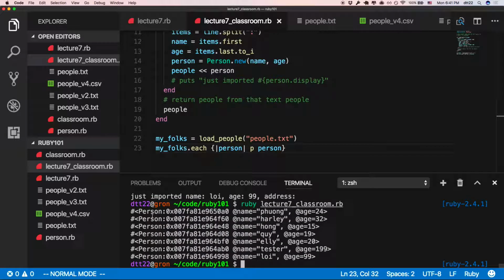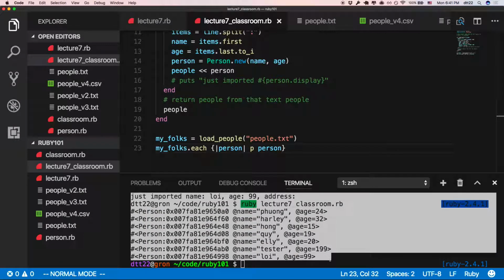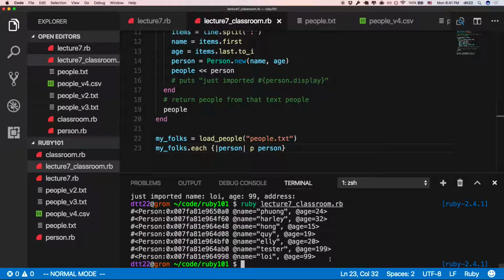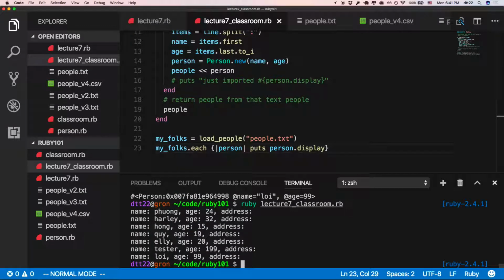It will look like this. These are my variables. This is an array of all these people. You can even do dot display, puts display, and then it will look like this.